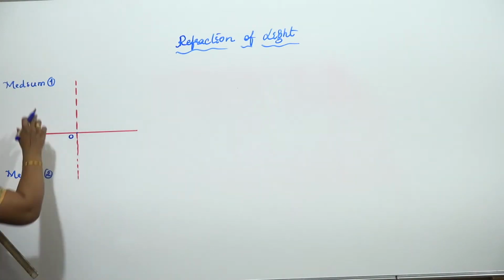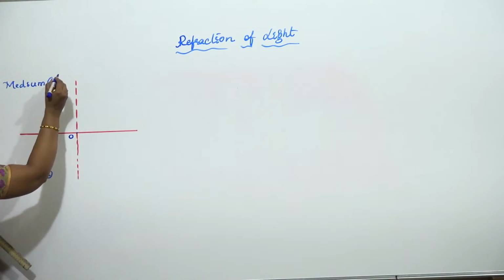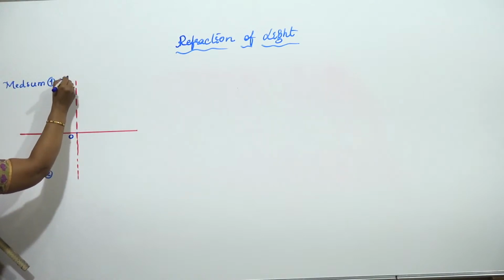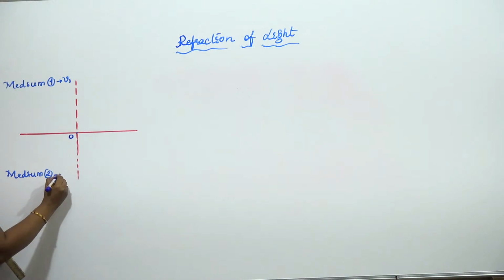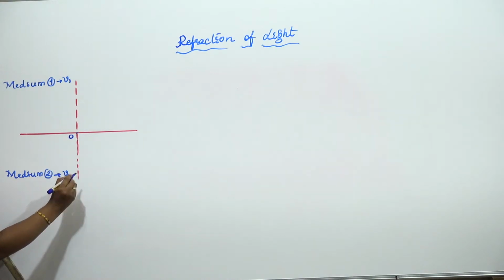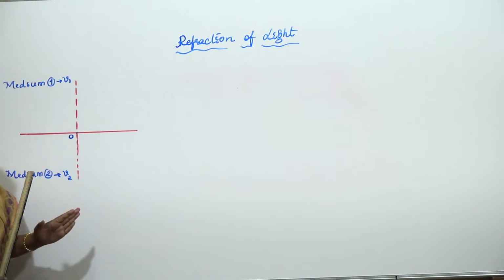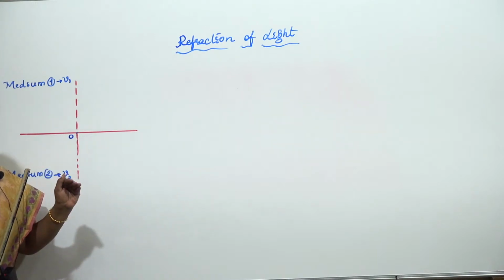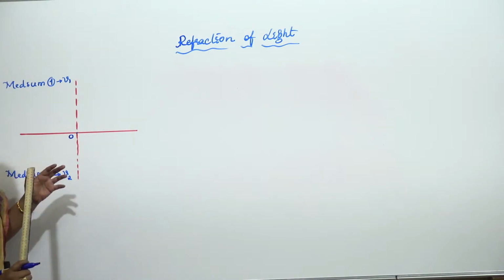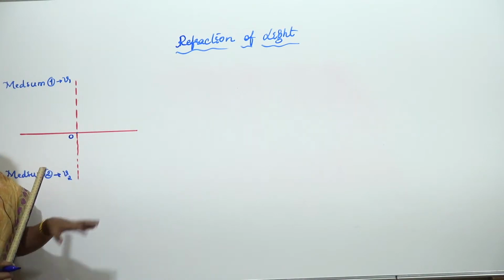In this medium, let its speed be V1, and here we take V2 as the speed of light. We know that the speed of light changes from one medium to another medium. That is what we are going to study in detail today.